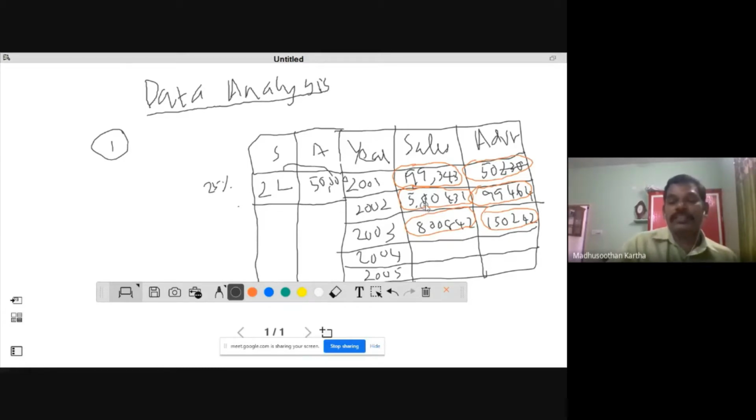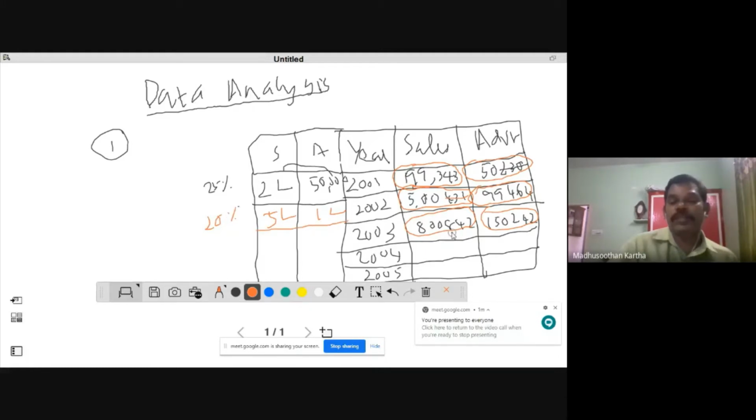Similarly, this number is 5,431. You just delete 431, so it would be 5 lakh, and this would be near to 1 lakh. If you add 600 something, it would be 1 lakh. So 1 lakh divided by 5 lakh is equal to 20%. Very easy.